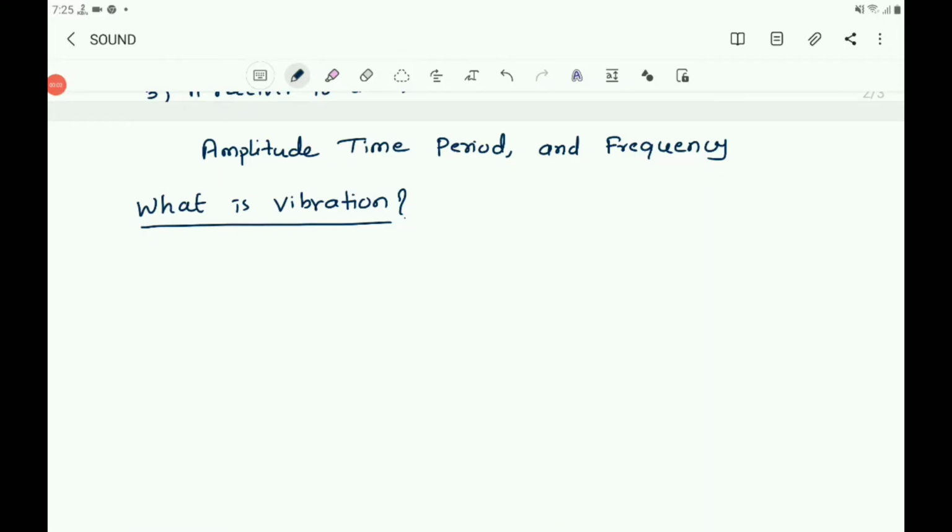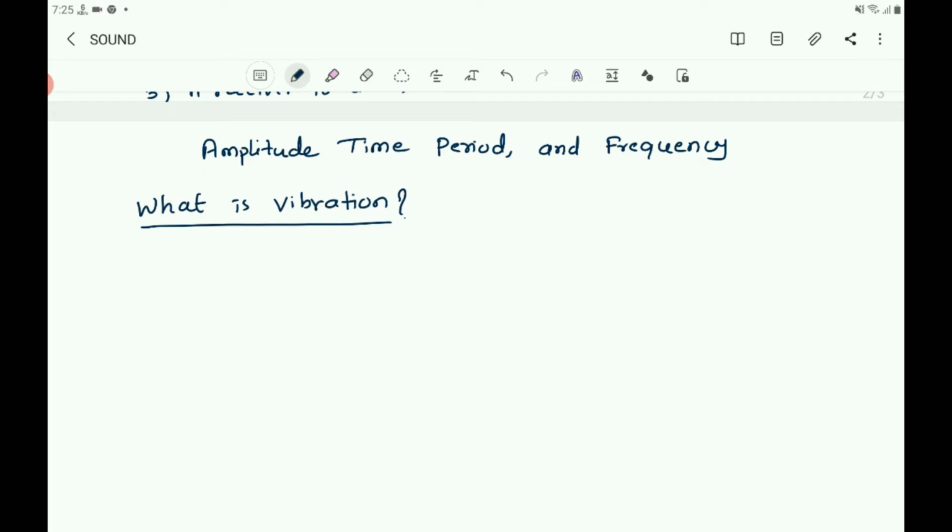Children, let us continue the chapter sound. Now let us discuss amplitude, time period and frequency. Now what is vibration? You know that vibration is an oscillatory motion. What is oscillatory motion? To and fro motion of an object is known as oscillatory motion.